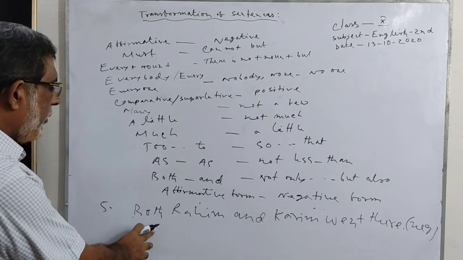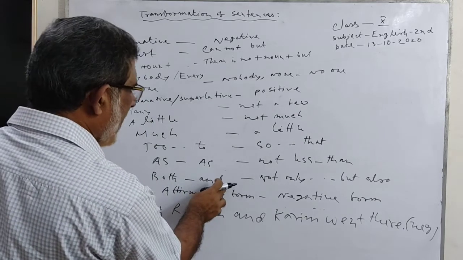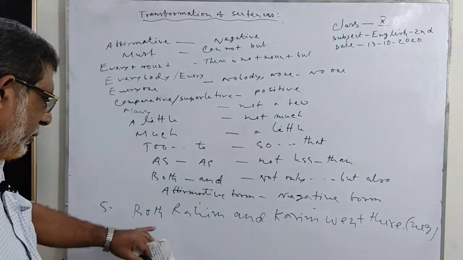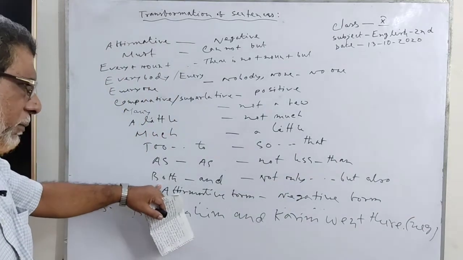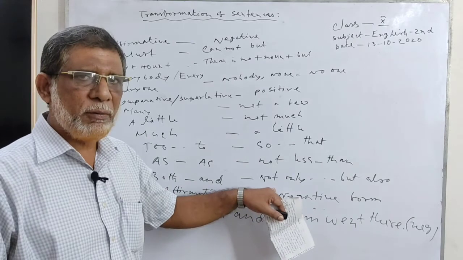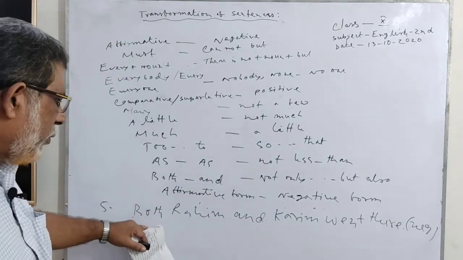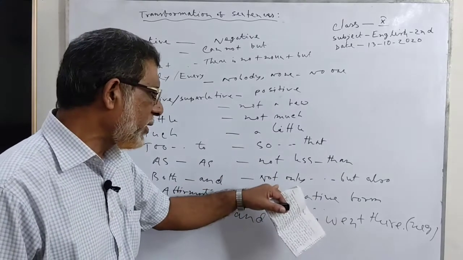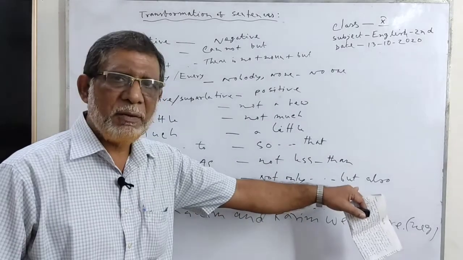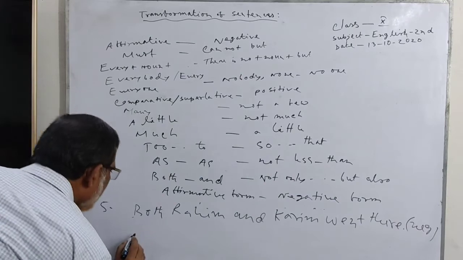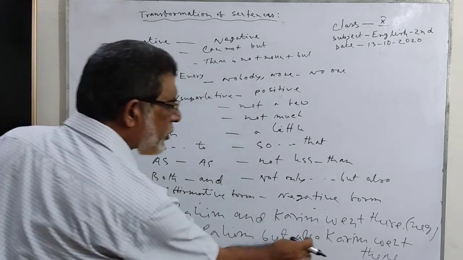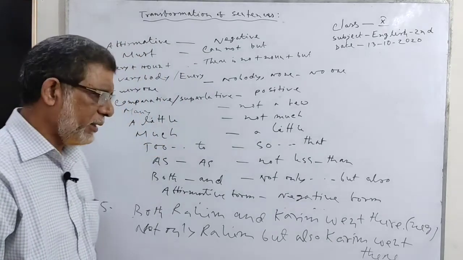Follow this example. Both dash dash and, not only dash dash but also. This is the affirmative form and this is the negative form. When you are going to change this affirmative sentence to a negative sentence, then we use not only dash dash but also. Not only Rohim but also Karim went there.